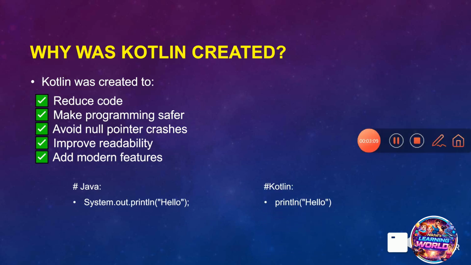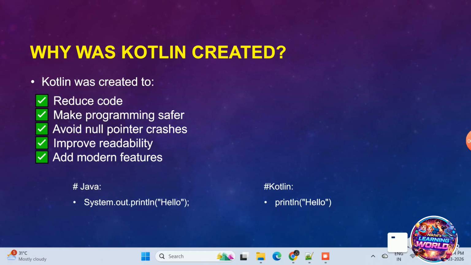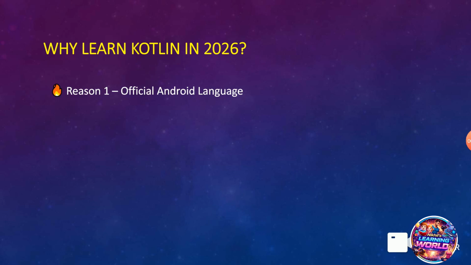So we can compare an example in Java and Kotlin. Here is a one-line syntax to print a statement in Java, right? System.out.println in brackets, whatever statement we want to write. But in a similar way, in Kotlin, we just need println with the printing statement. So here is less code and cleaner code. You can see here.